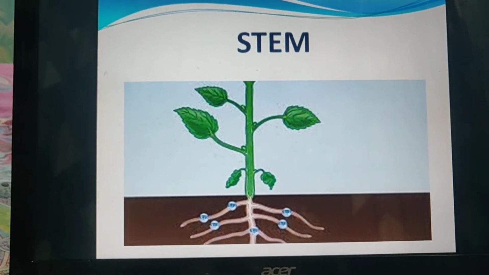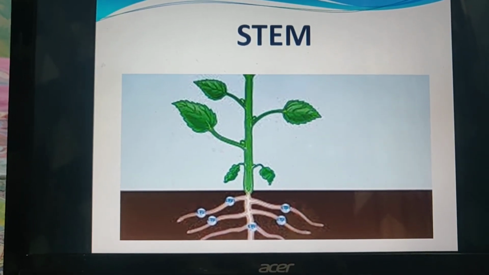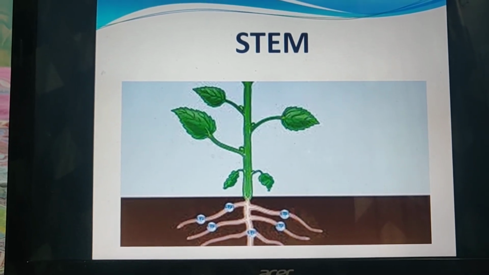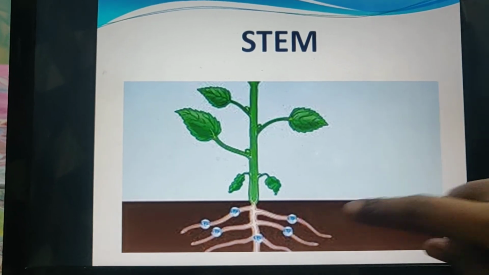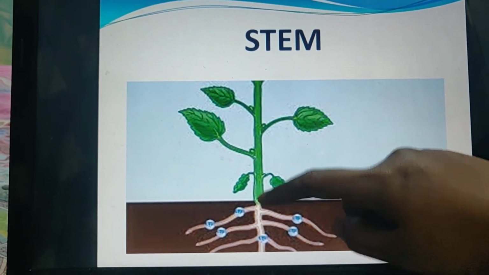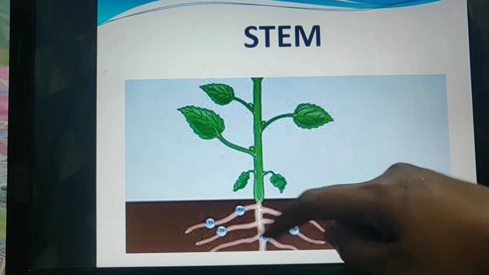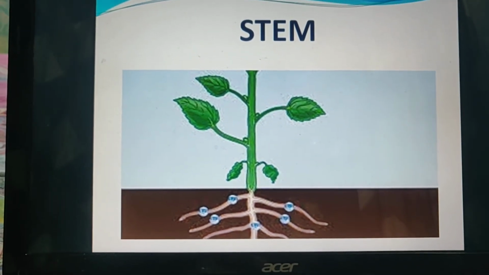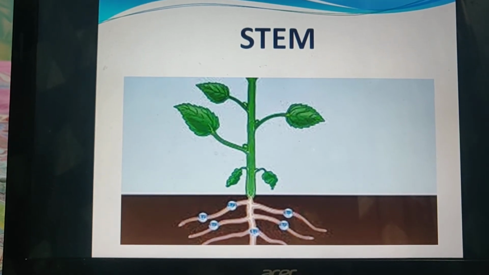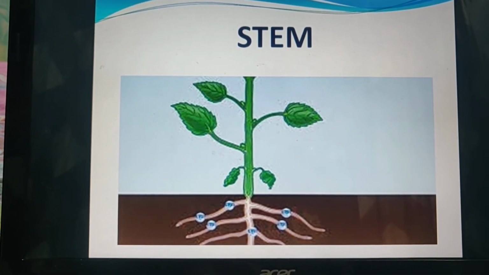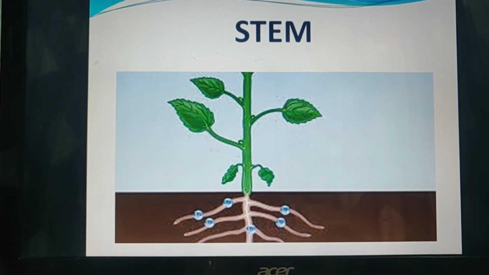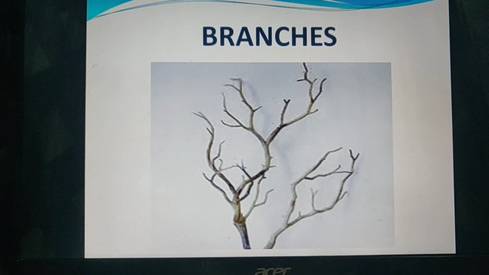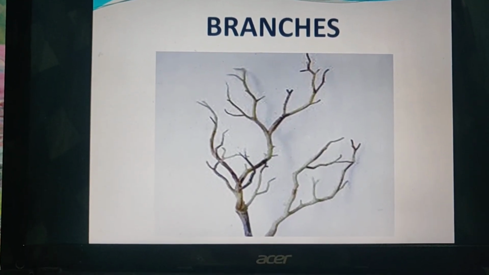Then the second part of the plant is stem. S-T-E-M. Stem. Stem is connected with the root, but roots are under the ground and stem is above the ground. And the stem is very, very strong. It can stand erect on the ground. S-T-E-M. Stem.